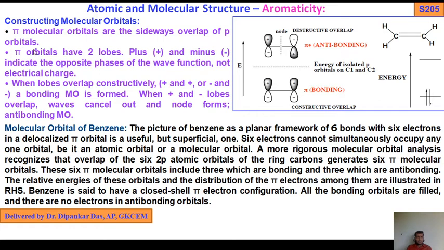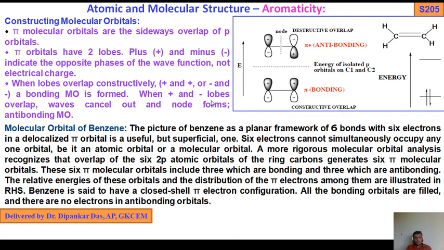So again I tell you, pi molecular orbitals are the sideways overlap of p orbitals. Pi orbitals have two lobes, plus and minus, which indicates the opposite phase of the wave functions, not electrical charge. When lobes overlap constructively, not destructively, constructively means there will be plus plus or minus minus, then a bonding molecular orbital is formed.